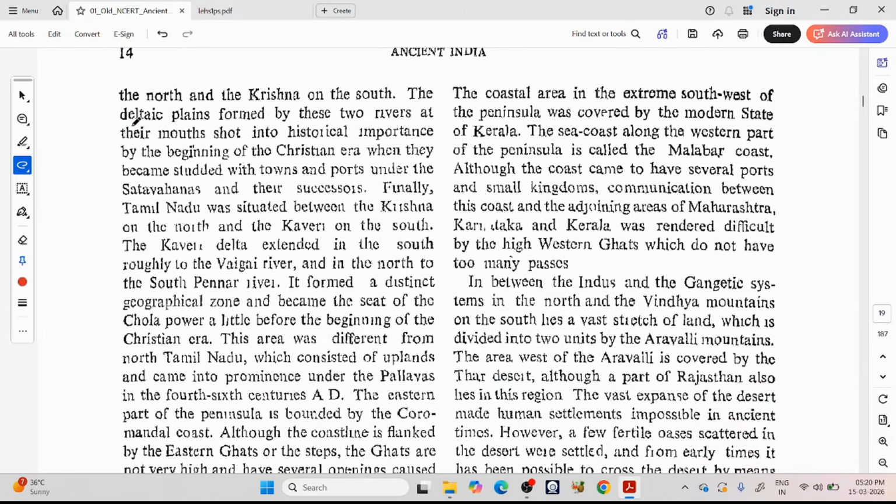So plains formed by both Godavari and Krishna became very important around this Christian era, when they became studded with towns and ports under the Satavahanas. These Satavahanas used to rule the central and southern region from around the 2nd century BC to the 2nd and 3rd century AD. Around the turn of the millennium, around first AD, they developed many towns and ports around the deltas of the Krishna and Godavari.